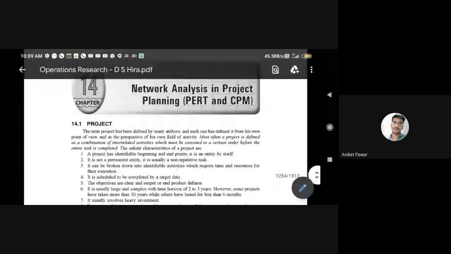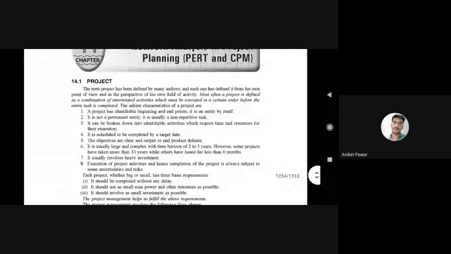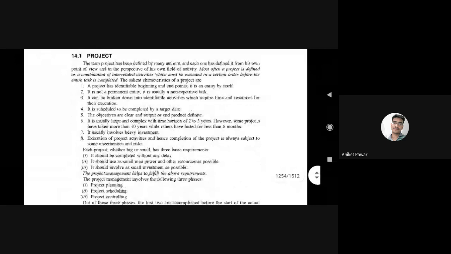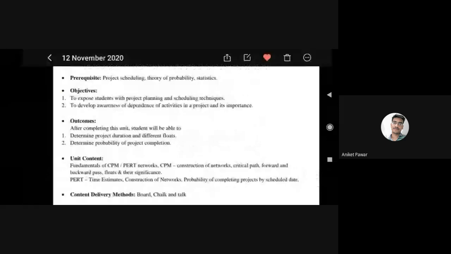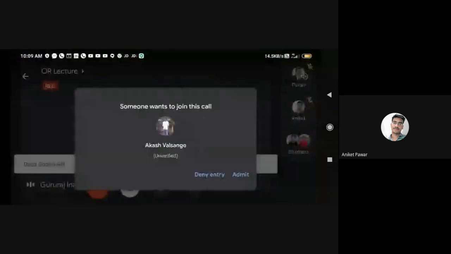This chapter is under project planning and network analysis. Whatever the basics, I have shared the book here. That book I have also shared in the study material sheet, so you should start your study.